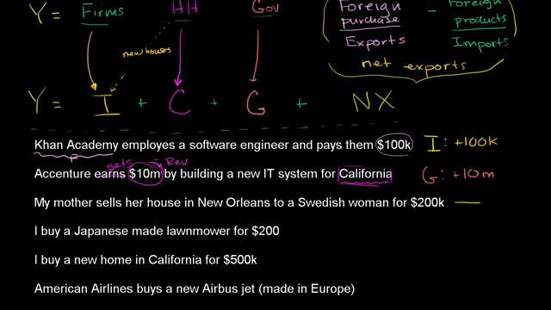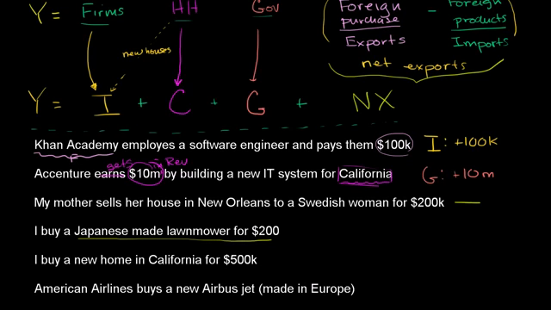Next one. And I'm assuming that I'm sitting here in Mountain View, California, an American citizen. I buy a Japanese-made lawnmower for $200. Now this one is interesting. Because if you think about it theoretically, nothing was produced in the United States, so nothing should be added to GDP on a net basis. And we'll see that that is actually the case, but it's going to show up by adding to consumption and then taking away from net exports.